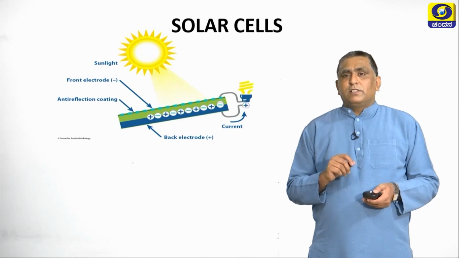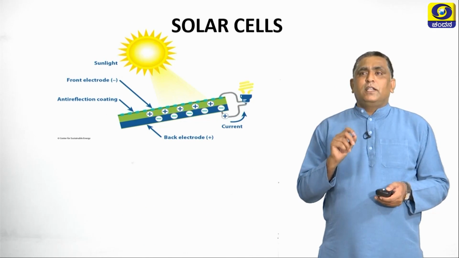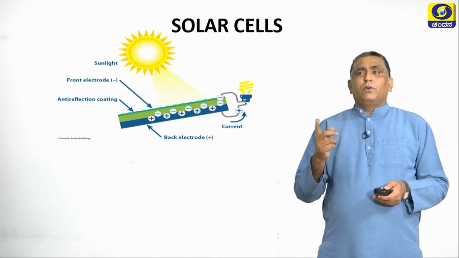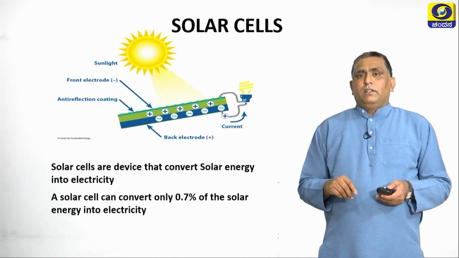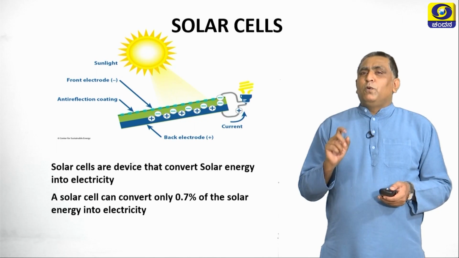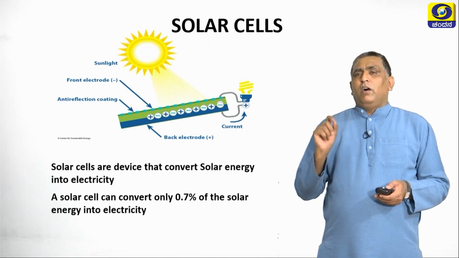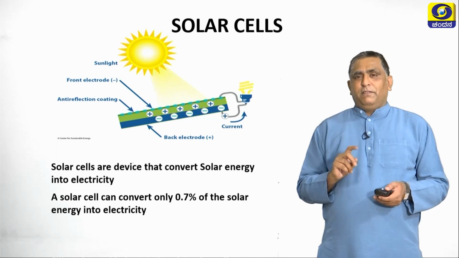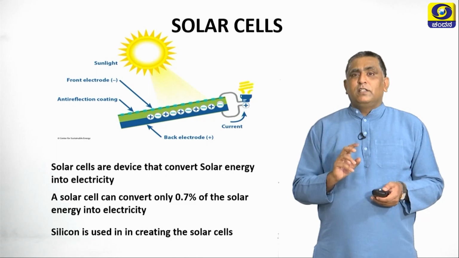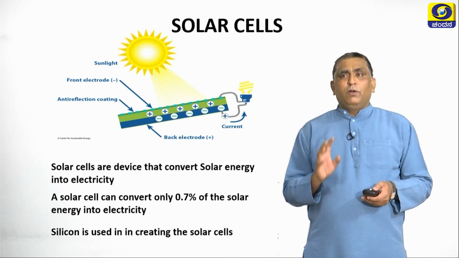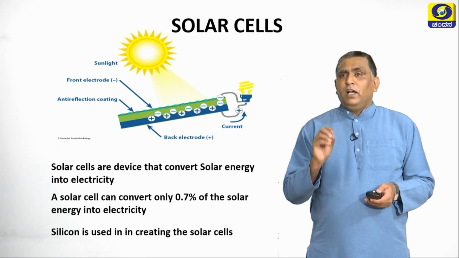Now, what are solar cells? You can see solar cells are the devices which can convert solar energy into electrical energy. Solar cells can convert only 0.7% of the solar energy into electricity. Silicon is used in creating solar cells. Silicon is a semiconductor, as we know. Bangalore is called Silicon Hub.